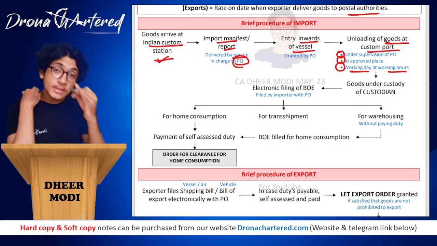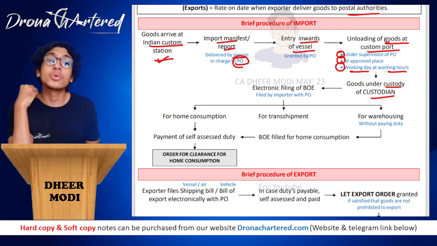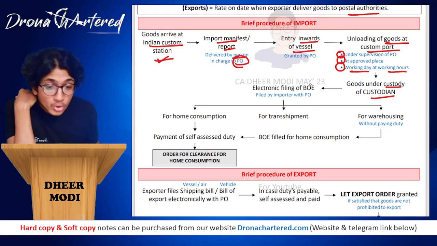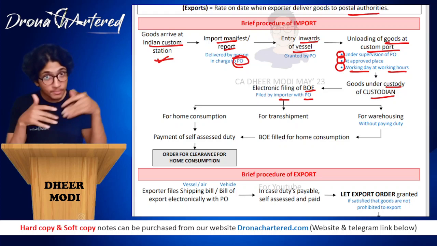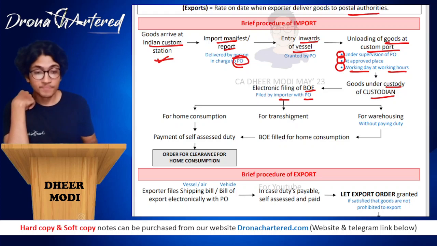Now, once these goods have been unloaded, what did I tell you? This is under the custody of your custodian. The custodian is responsible for these goods. Electronic filing of bill of entry: this will be filed by the importer with your proper officer. So importer, that means the person who has imported it into India, this will be electronically filed.